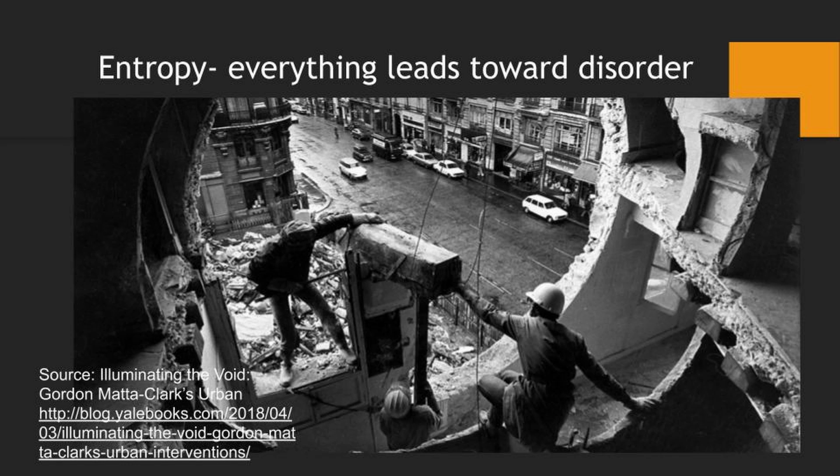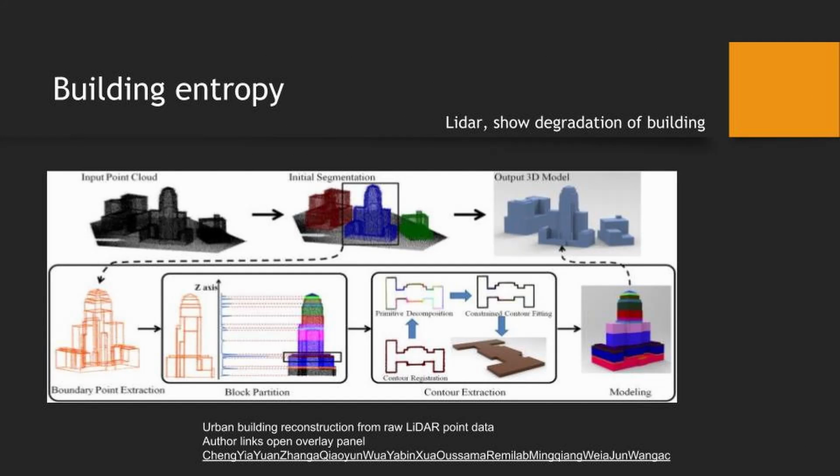So in this case, you have a picture of some folks working in a building, and then that building is leading towards disorder. Building entropy. Here, every building always leads toward disorder. So it takes energy in order to maintain that order.